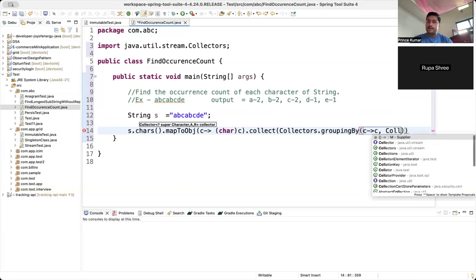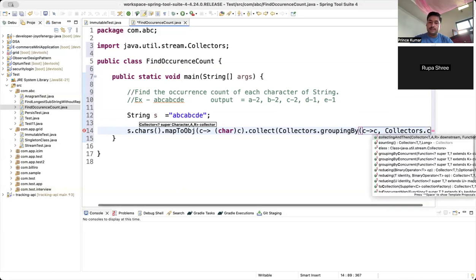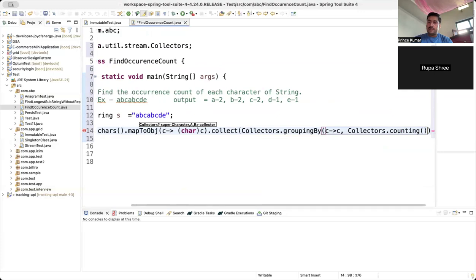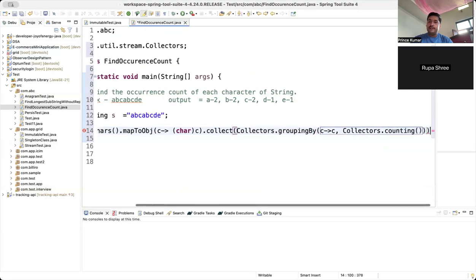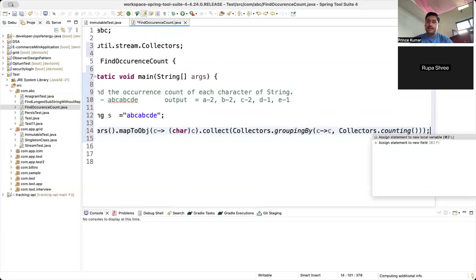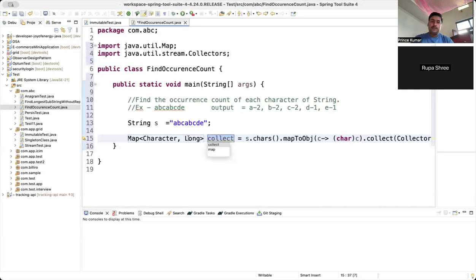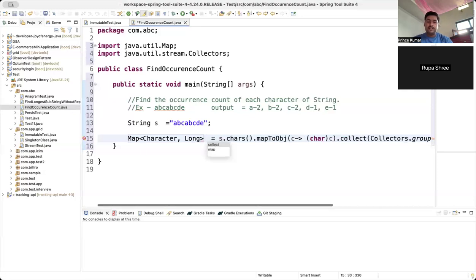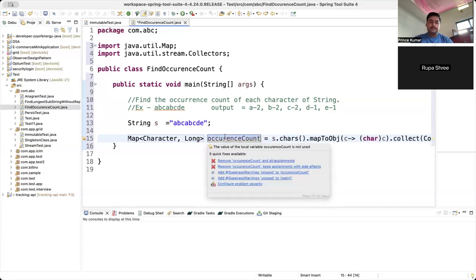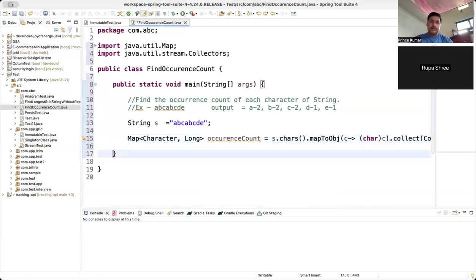So I can use Collectors.counting, and it will return me one map. I will assign that map, which is nothing but the frequency occurrence count, and this particular map I will try to display.